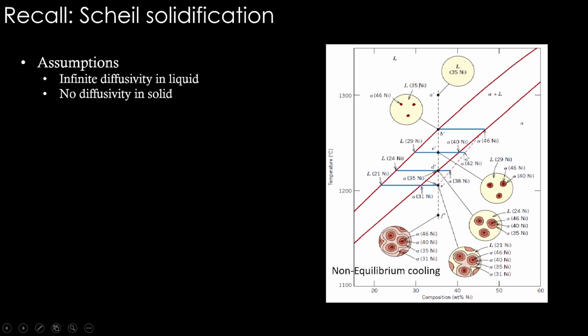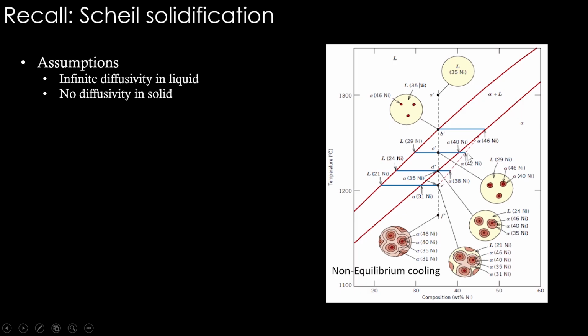But what happens is, a 40 nickel layer forms on top of solid which is 46 nickel formed at higher temperature. So the inside here it is 46 nickel, outside it is 40 nickel. Therefore, a cumulative average composition of the solid becomes 42 nickel. So this is what the solid's composition is if we do non-equilibrium cooling.